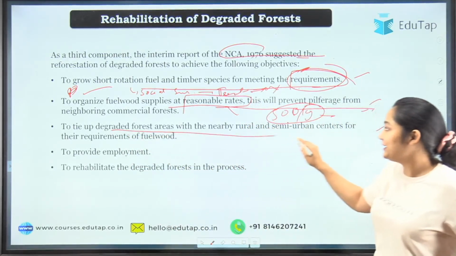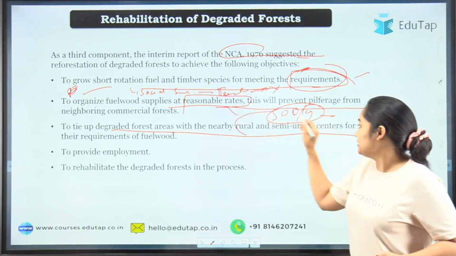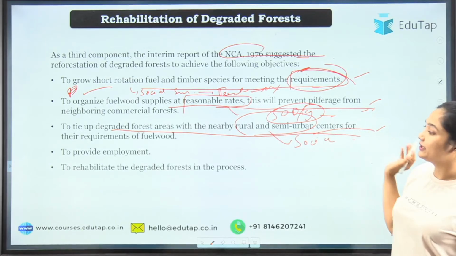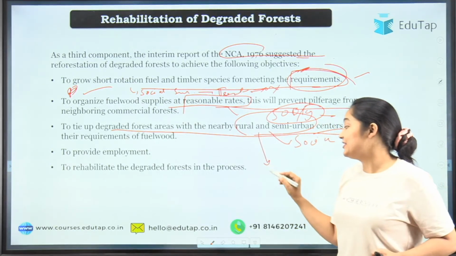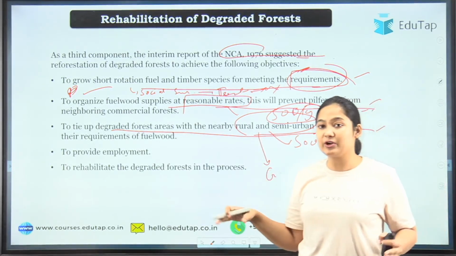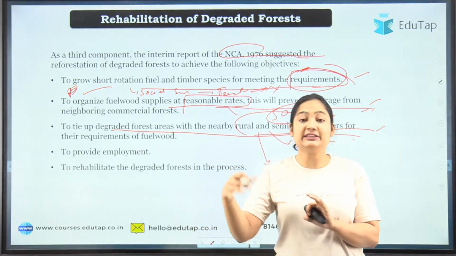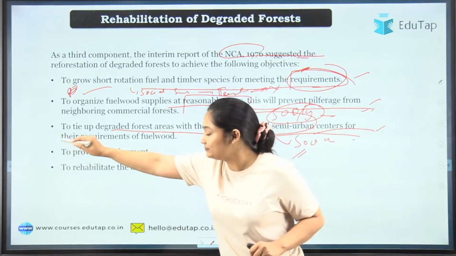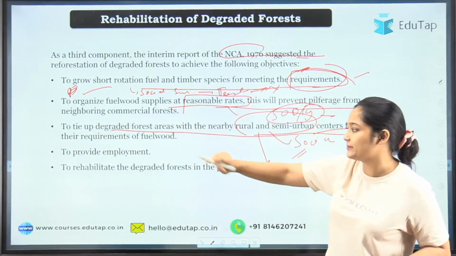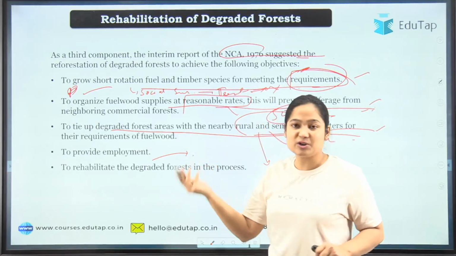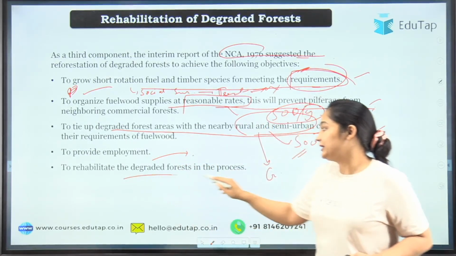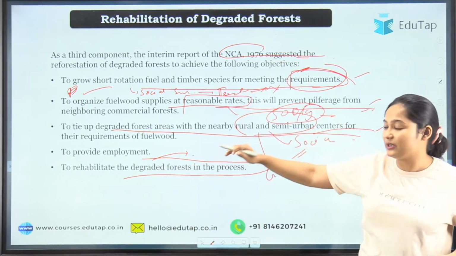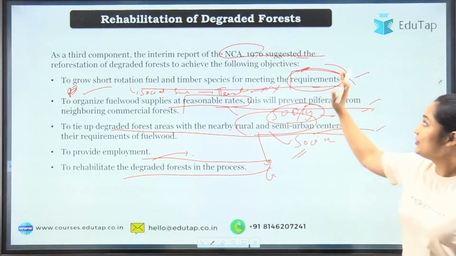To tie the degraded land area with the nearby community, again social duty is happening here. You are giving duty to a certain group or a certain center, because they have knowledge of the ground root level. They are residing in a community and they know the community. That is why local participation is very important. So the third point is talking about local participation. Then employment generation of course will happen. Then the degraded forest will be rehabilitated, of course, once you have started doing these points. Okay, so this was about the degraded forest.